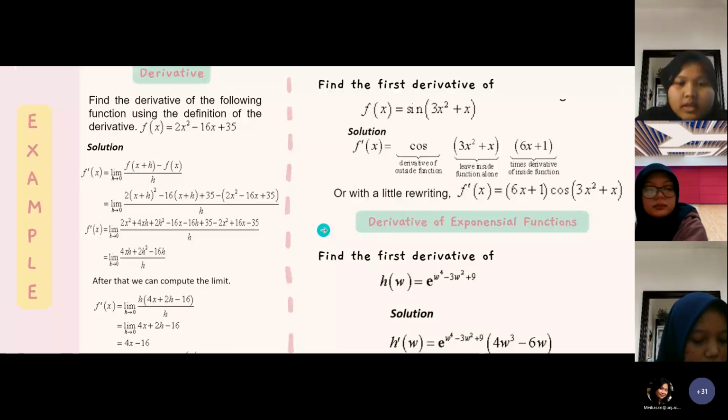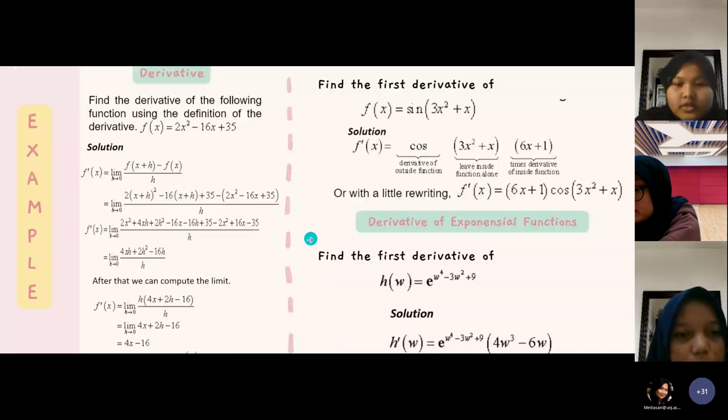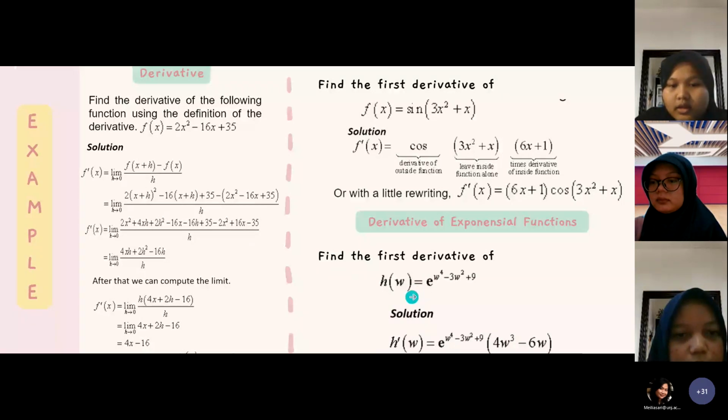The third example, derivative of exponential function. Find the first derivative of h of w is equal to exponential w to the power of 4 minus 3w squared plus 9. You can see the solution here.